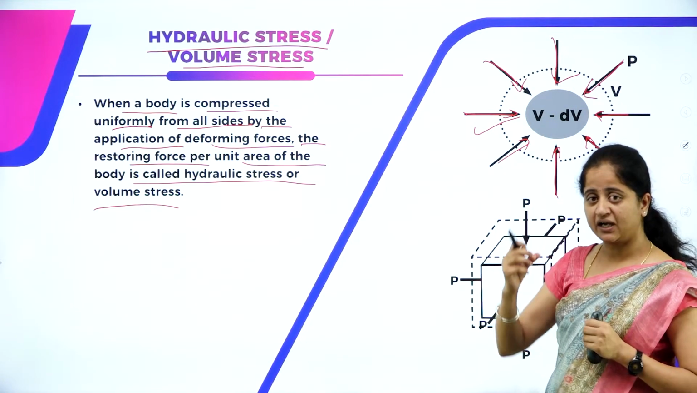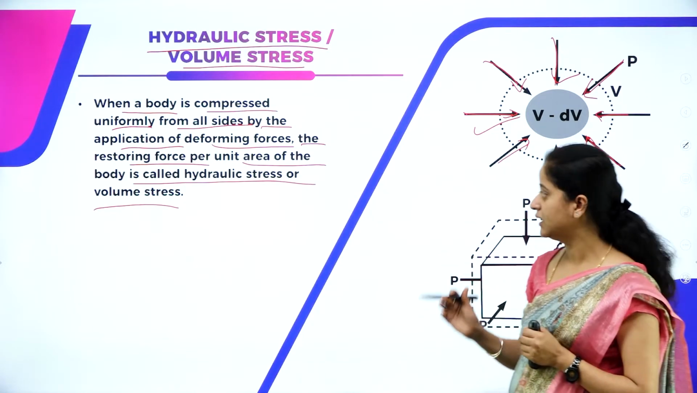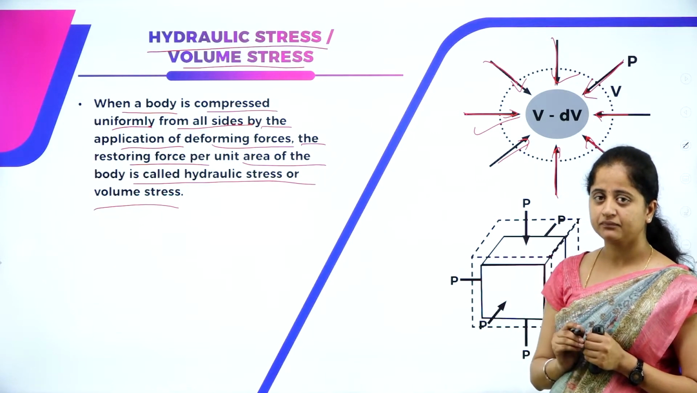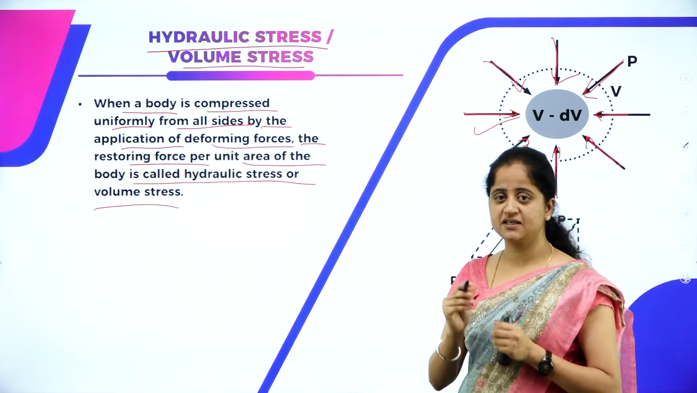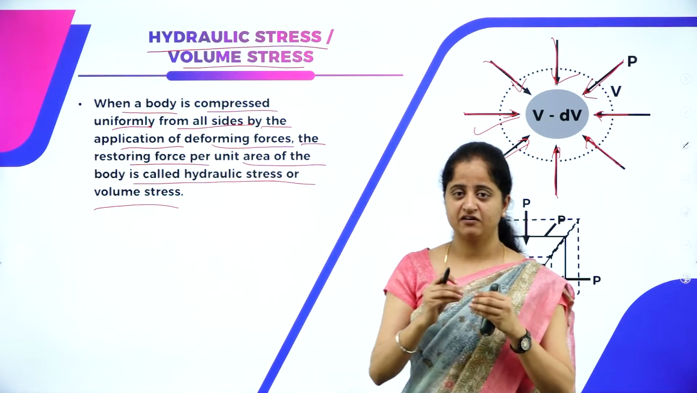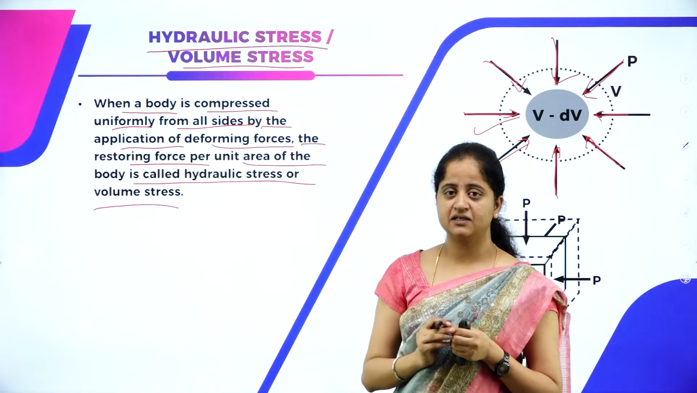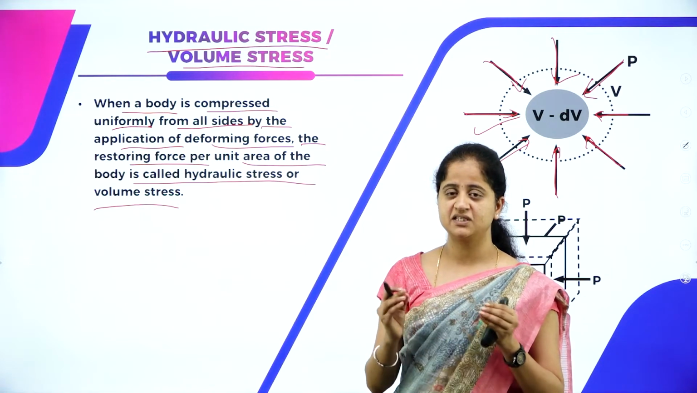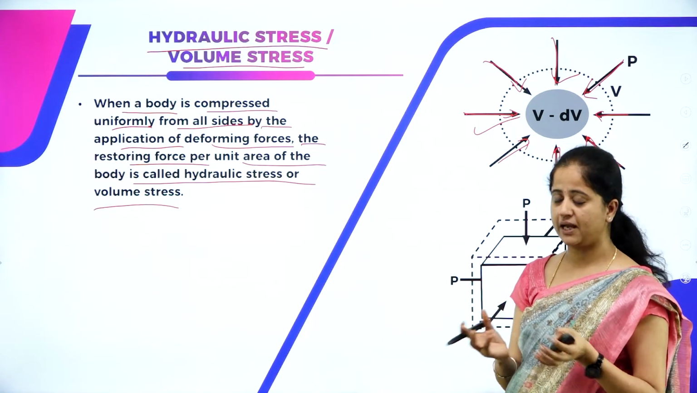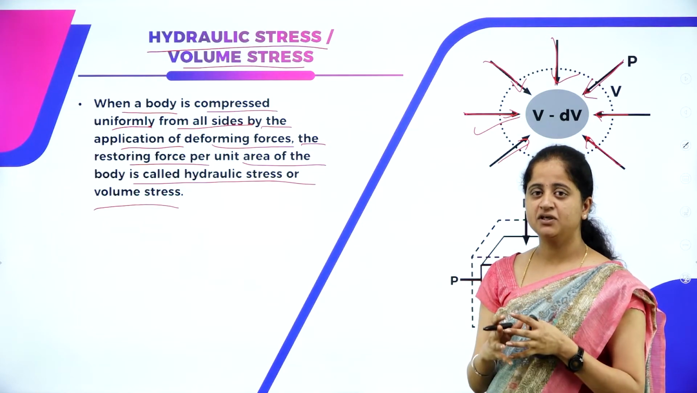And at that time the restoring force will also develop in the body per unit area, that is called hydraulic stress or volume stress. As in the case of longitudinal stress, there will be a change of length. In the case of tangential stress, there will be a relative displacement, a change of angle. And here in the case of volume stress, we can observe the change in volume. That is a uniform change in volume due to the application of deforming force from all directions, which results in the compression of a body.